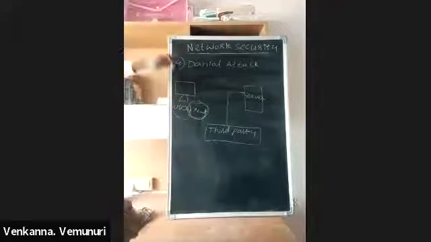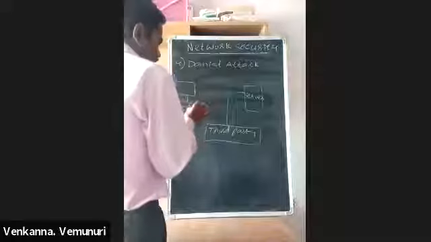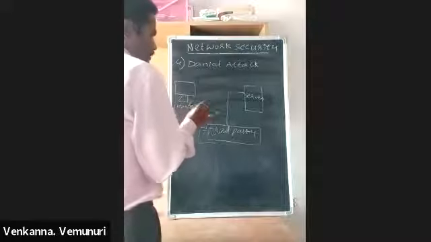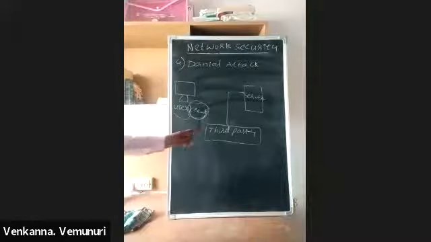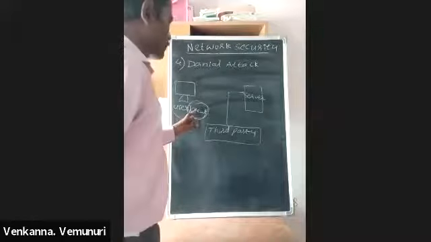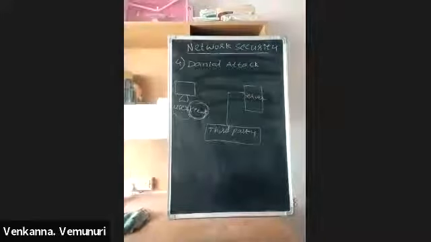Actually, this client is using some services from the server. So that time this third party person uses this client name and tries to interrupt the server. It is called denial attack.